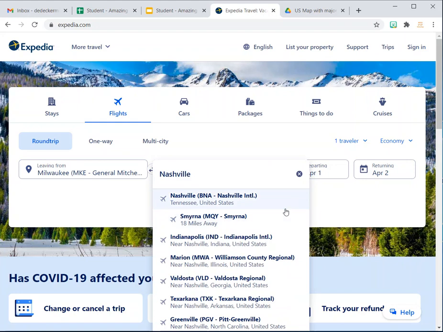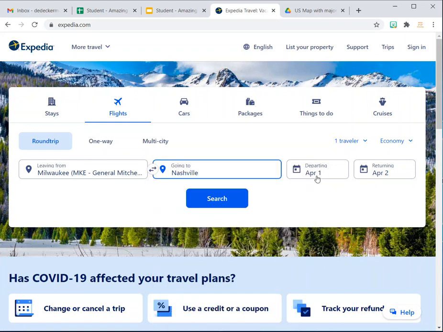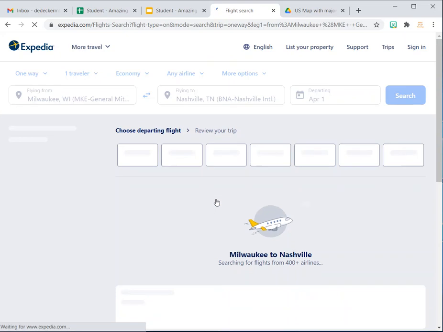And then I'm departing on, oh, but I'm not returning. So basically, I just want a one-way flight. So I'm going to go one-way flight departing on the 1st. So I'm going to just search to see what they have.